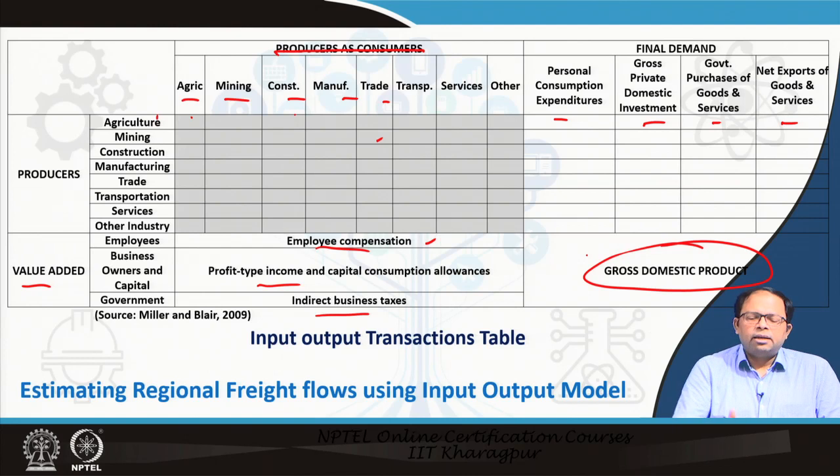Similarly, we can make these kinds of tables for industry specific analysis. For example, this is sector specific, but we can also make it industry wise and follow the same procedure. So we will know what amount of goods goes from one industry to another industry. Probably that would be good when we analyze the freight required as well. So this is the basic input output transaction table, and this kind of data is also available.